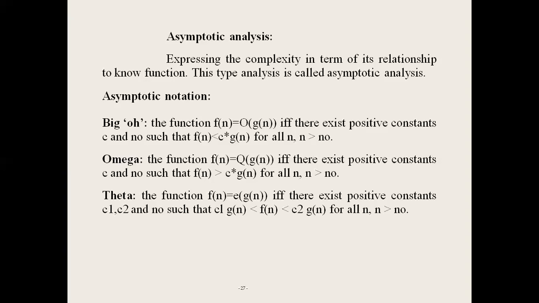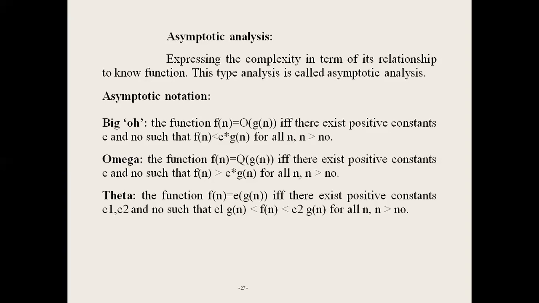Next, the time complexities. Big O of 1 means constant computing time, and big O of n means linear computing time. Big O of n square means quadratic computing time. Big O of n cube is cubic computing time. Big O of 2 power n means exponential computing time.